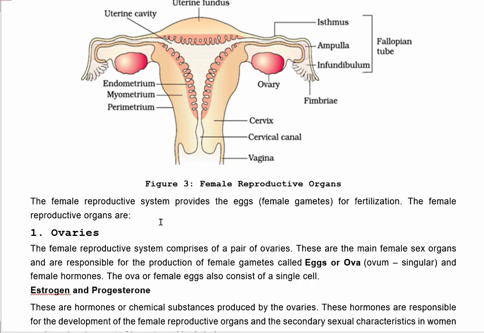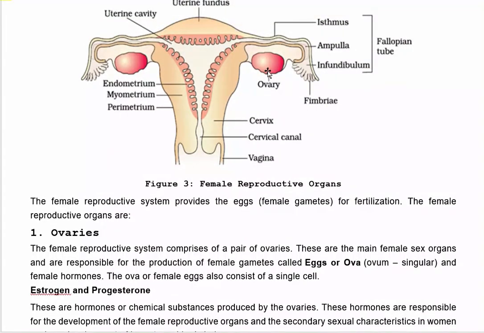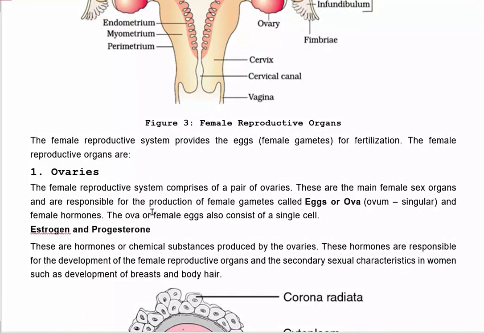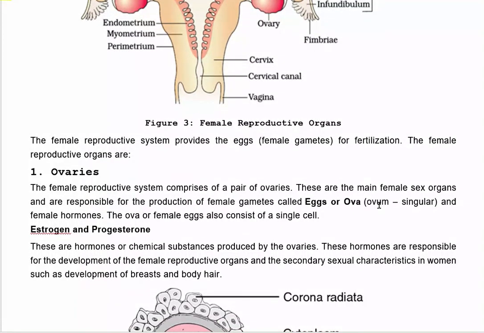The female reproductive organs are, the first one is ovary. As you can see here in this image, this is ovary. The female reproductive system comprises a pair of ovaries. One is this side and another is this side. These are the main female sex organs and are responsible for the production of female gametes, which are called eggs or ova, or in singular form we can say ovum.